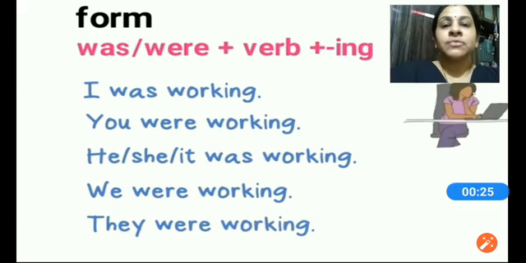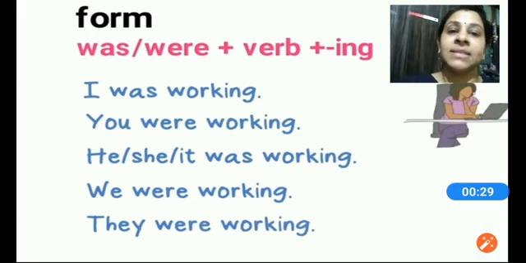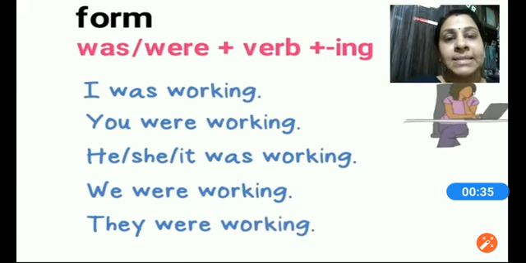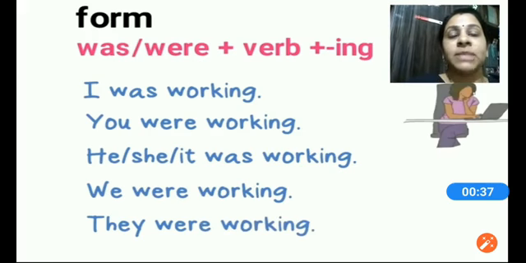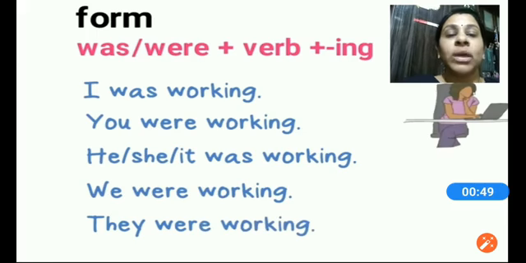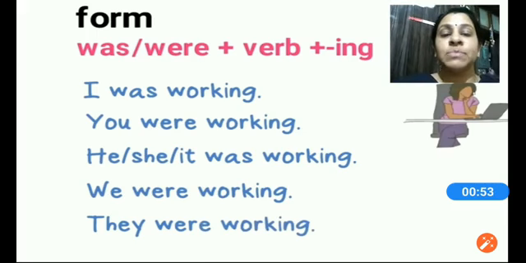So the first form of sentence that we are going to look at is positive sentences, also called the assertive sentence. The formula that we use for framing sentences in the assertive format is subject plus was or were plus verb in the ing form to represent the sentence in the continuous format. So here are some examples we have.